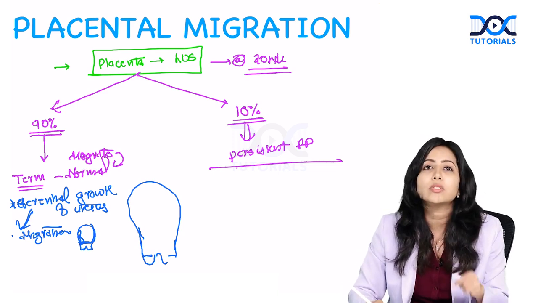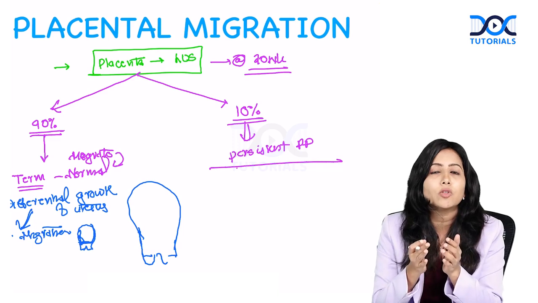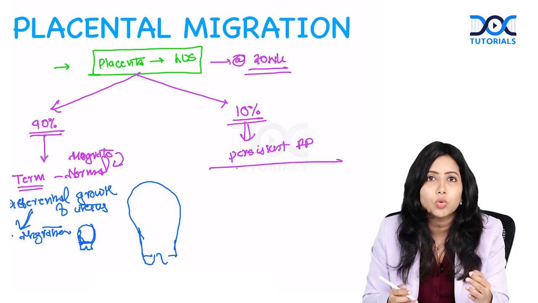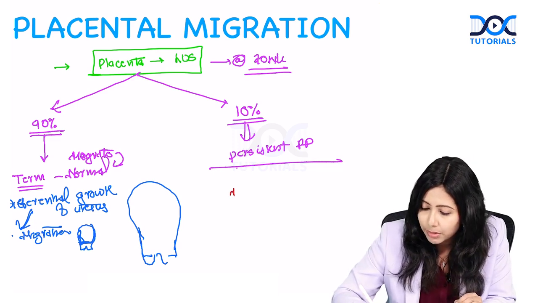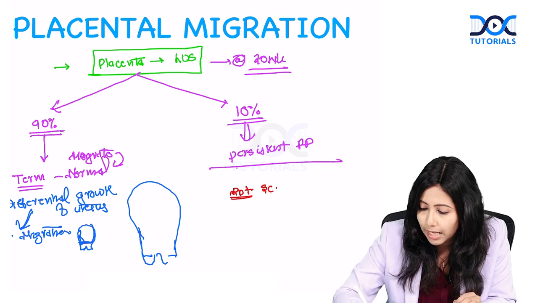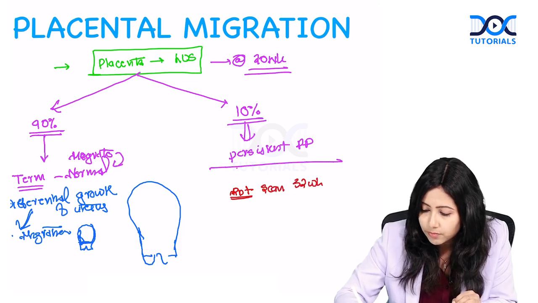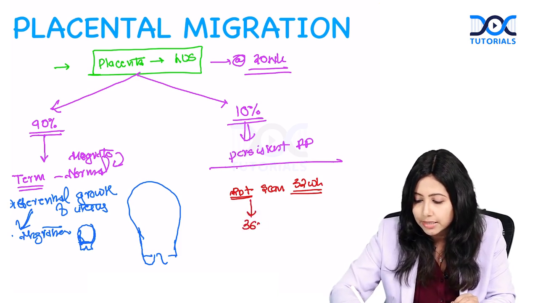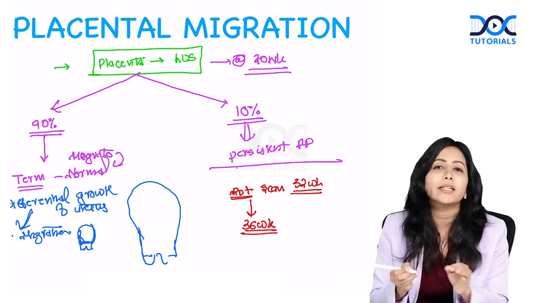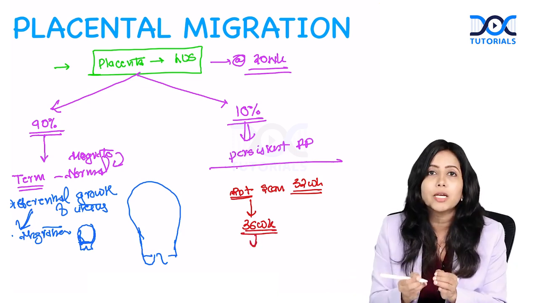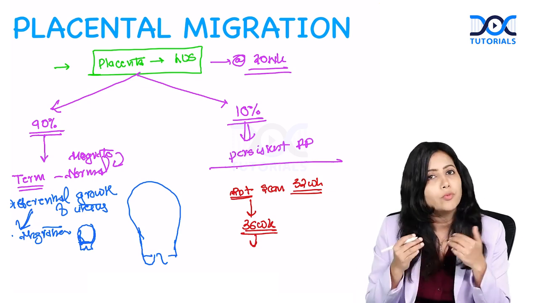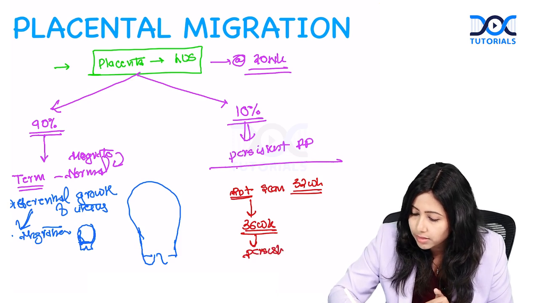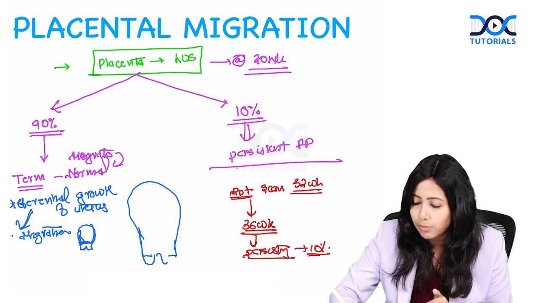So for a patient who is having a placenta previa or placenta that is occupying the lower uterine segment by the time of 20 weeks, what are you going to do? You are going to repeat the scan at 32 weeks. Then again repeat the scan at 36 weeks. By that time, if she still has placenta previa or a low-lying placenta, we have to manage her accordingly. The patients in whom it is persisting are the 10% which I mentioned about.